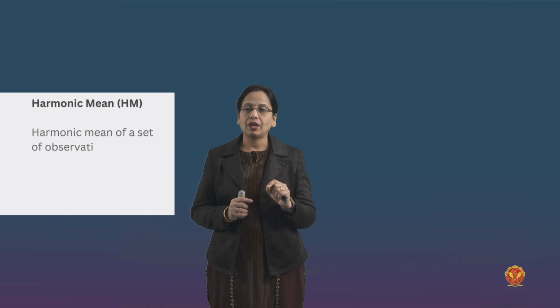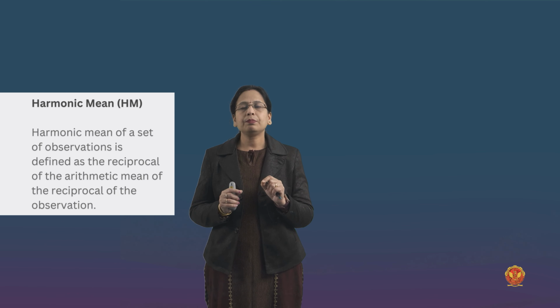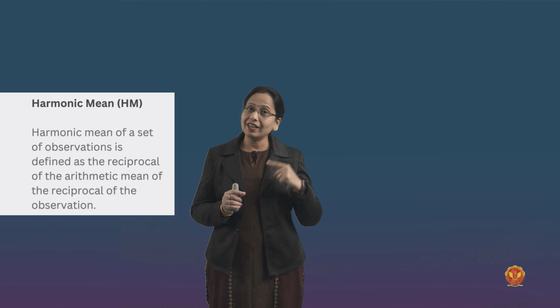Let us understand what it is. It is one of the important methods of calculating an average, and it is typically appropriate in situations when the average of the rate is desired. It is the mean of a set of observations, and we can define it as the reciprocal of the arithmetic mean of the reciprocals of the observations. Look, what does this definition say? Reciprocal of what? Reciprocal of average. Average of what? Reciprocals of observations.